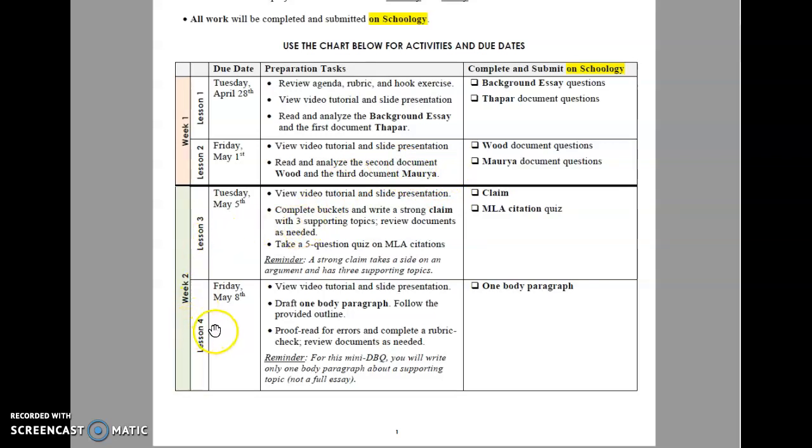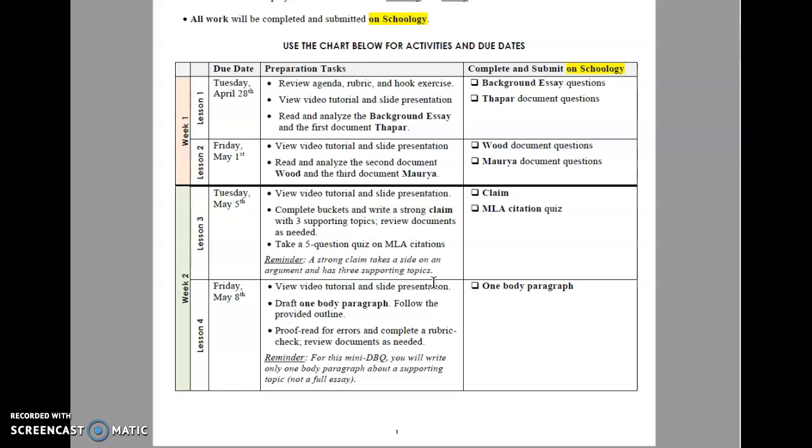Week 2, you will be writing a claim, and you'll also take a 5-question quiz on MLA citation. And remember that a strong claim takes a side on an argument and has 3 supporting topics. So your question that you'll be taking a side on is, was Asoka a ruthless conqueror or enlightened ruler?